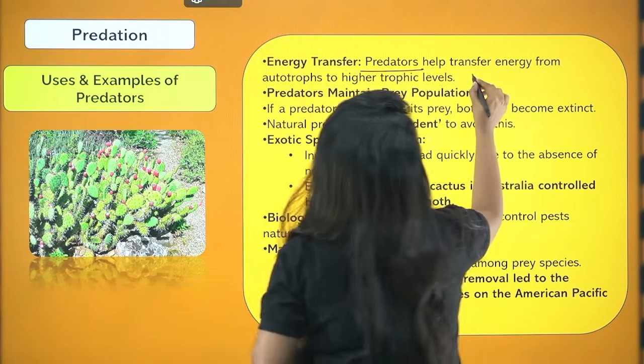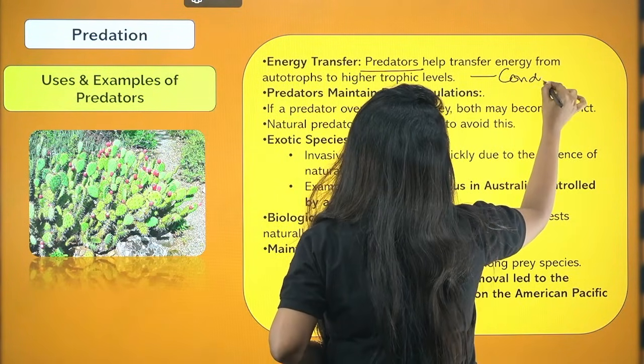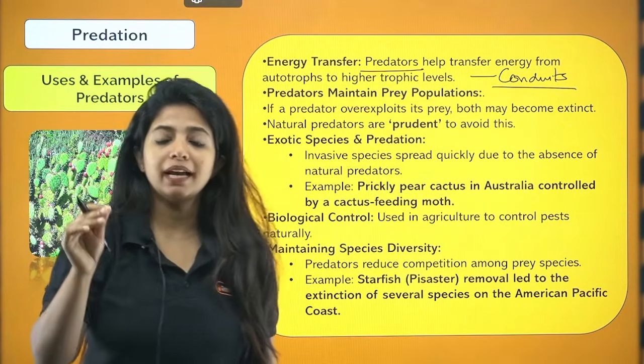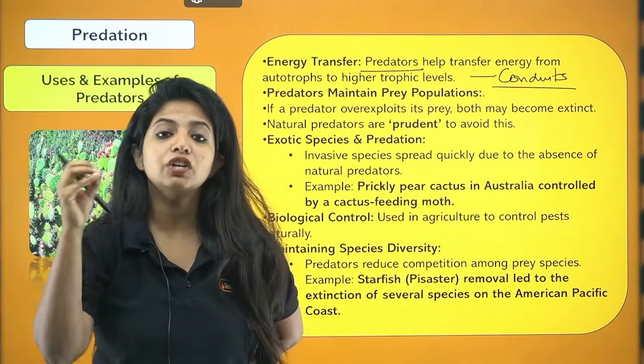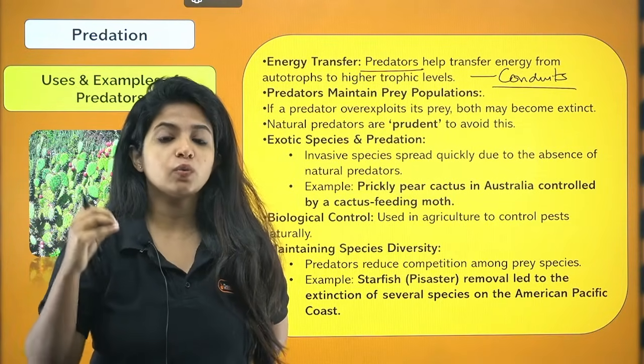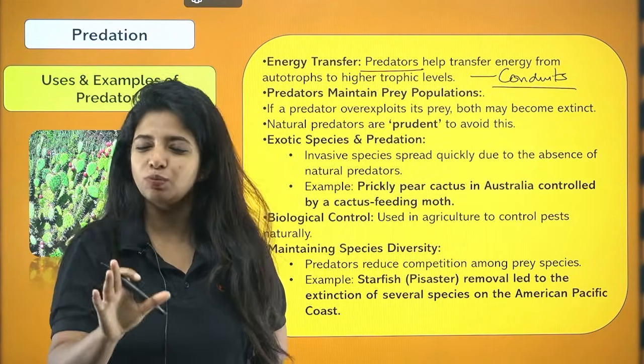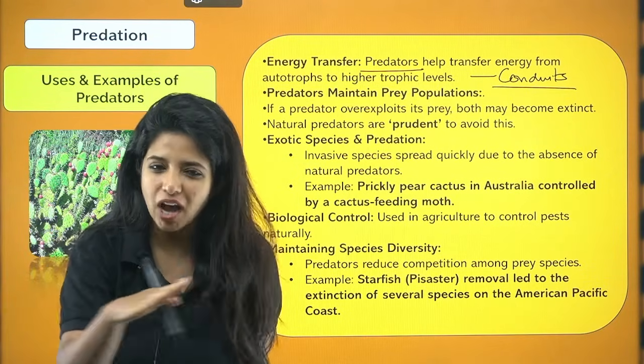What do you mean by conduits? Conduits means channel. They are a channel. So this is a very important PU2 question. Explain why you call predators conduits of energy transfer, and also why you call them prudent. So the words conduits and prudent are very important. Conduits basically means that they are acting like a channel in between.